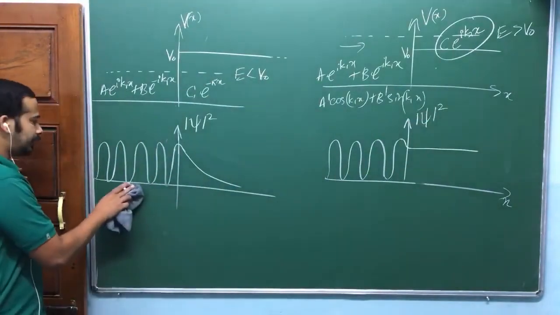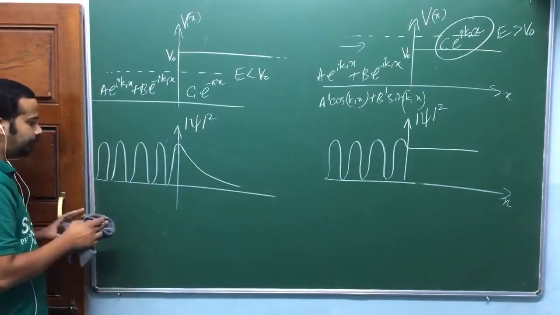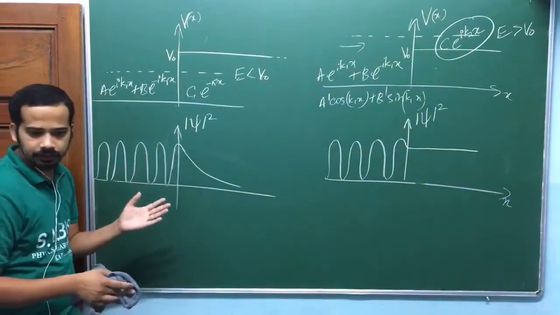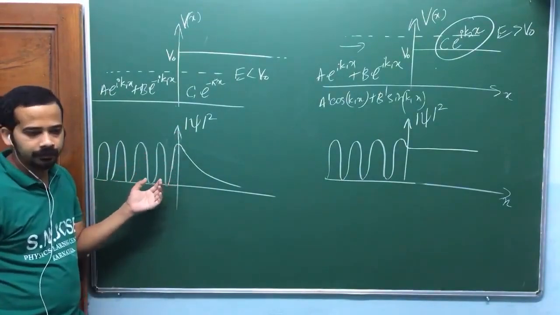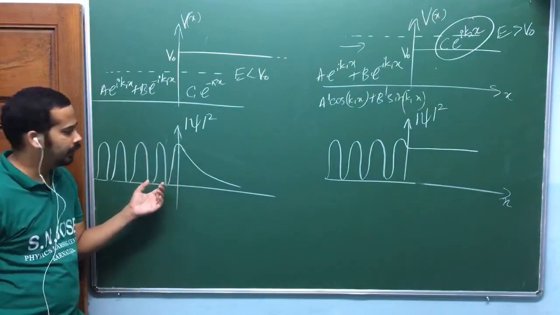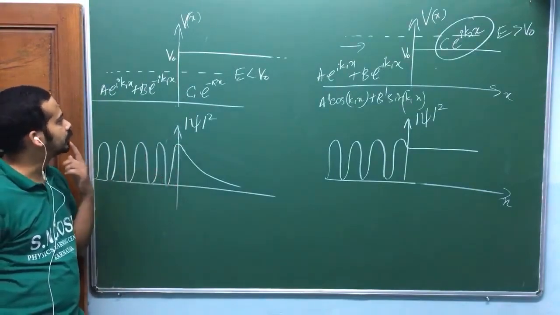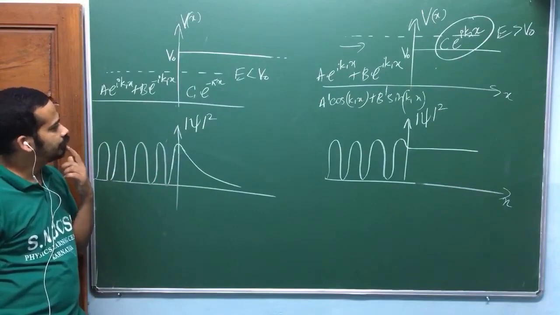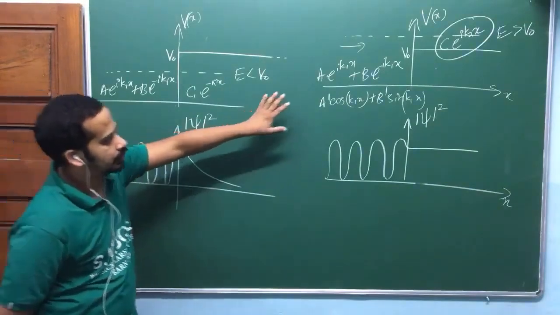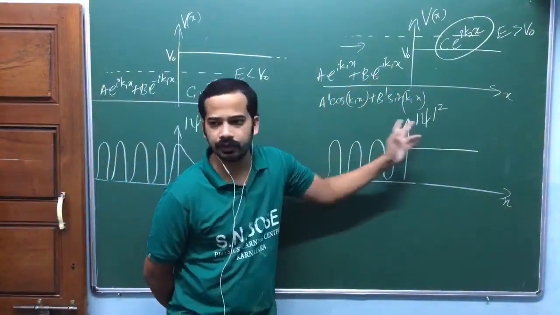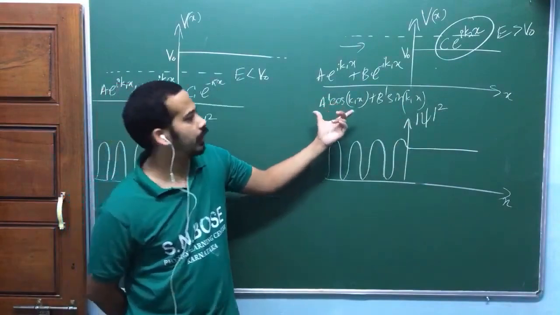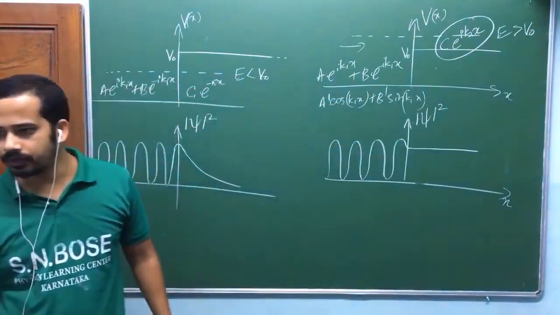No, it can touch the x-axis, but it cannot go beyond the x-axis because mod square is always positive, am I right? Can it be in the upper side? Yeah, it can be in the upper side also. Can you plot the square of this function? So try to plot the square of this whole function, okay, using GeoGebra.